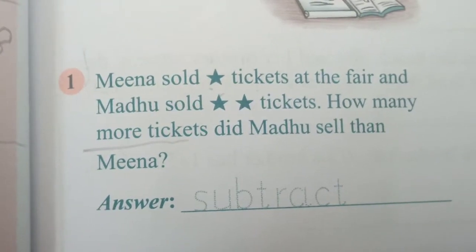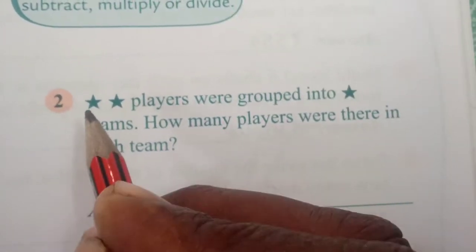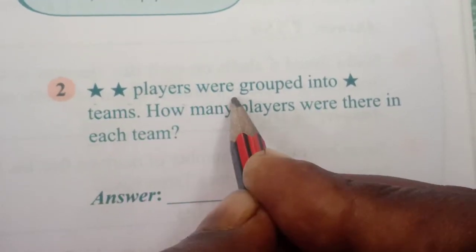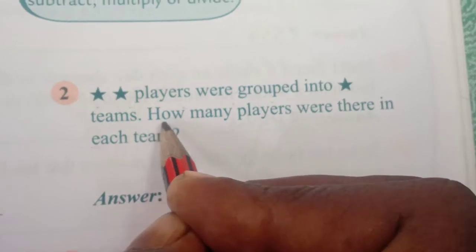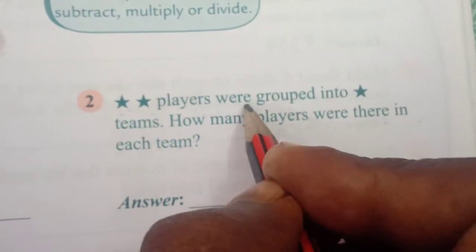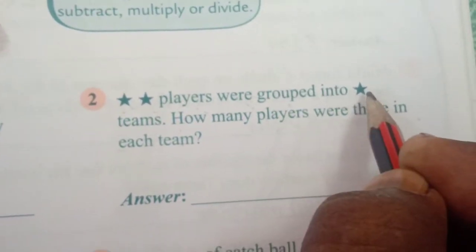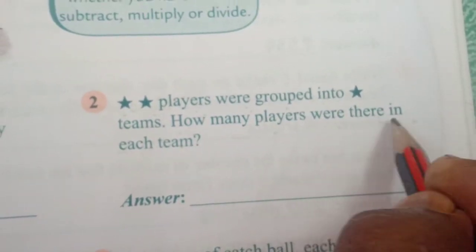Okay. Next, I move on to question number 2. Two players were grouped into one team. How many players were there in each team? That is our question.